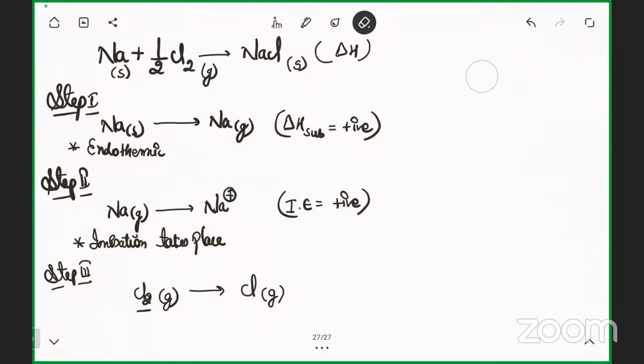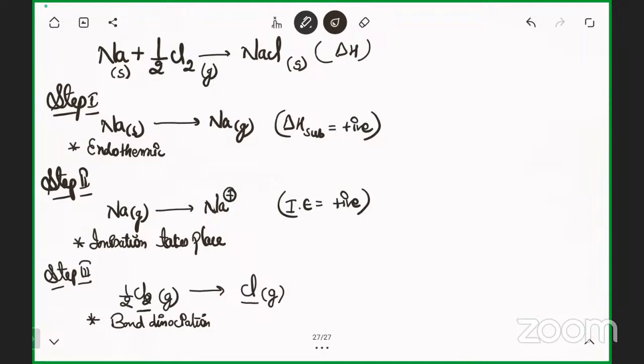So I need to break the bond. For bond dissociation I require energy. If I'm talking about one Cl, I need to put half over here.